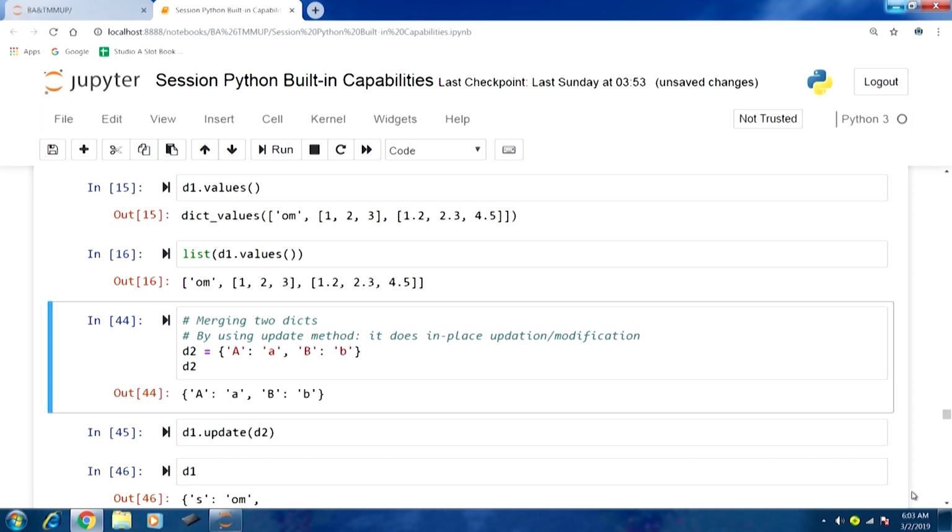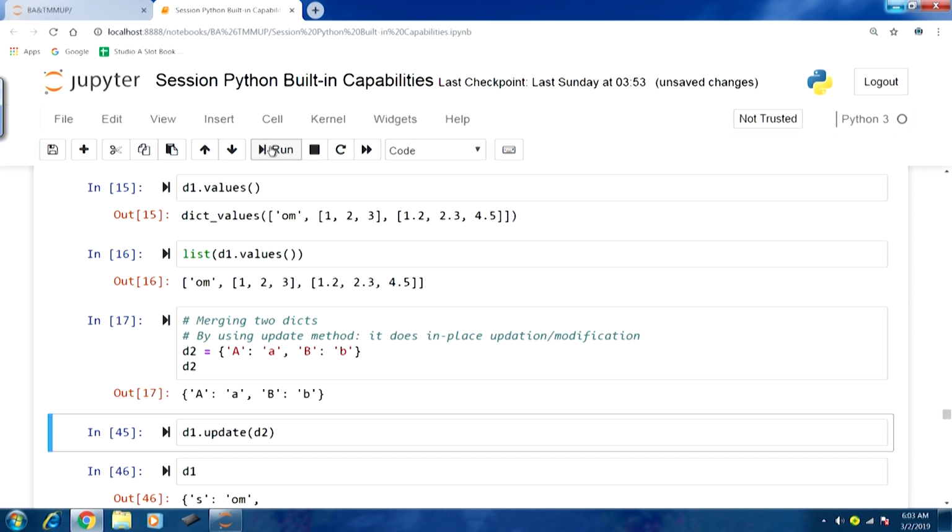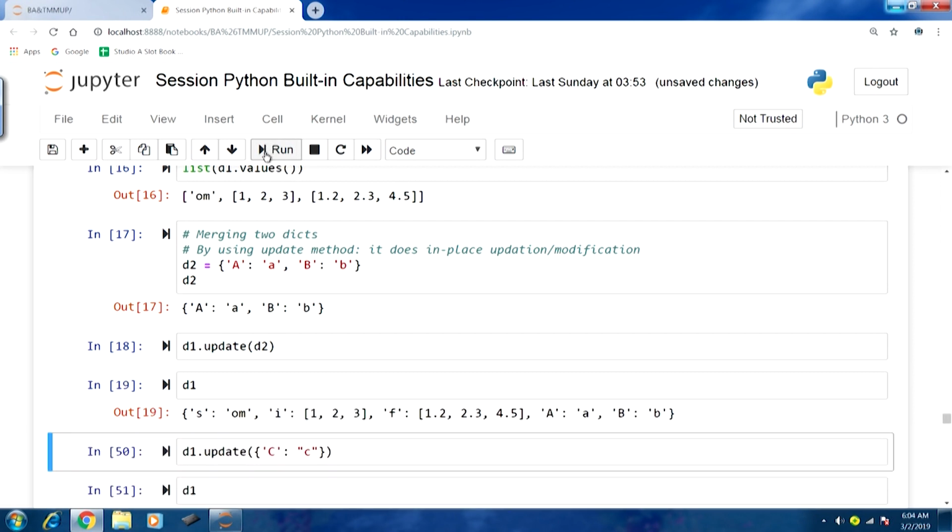So, we have this D2 dict object. Let us initialize this, let us run this. Now, with the D1 object that we had created earlier, we can use the update method to merge this. We can call D1 dot update, and within the parentheses pass the argument D2, the other dict object. If I run this and again access the values of D1, you can see that apart from the original 3 elements, S, I and F, we have 2 additional elements, capital A and capital B. So, in this fashion we can merge 2 dicts.